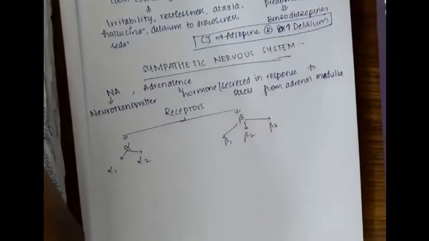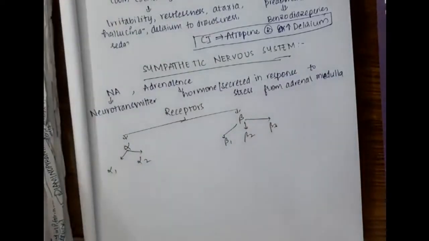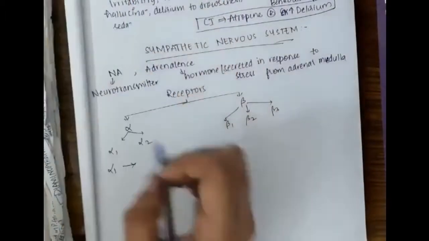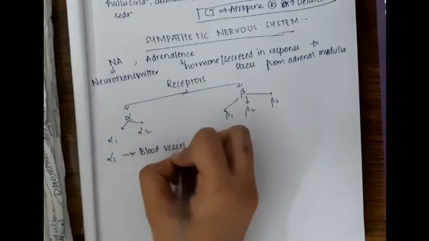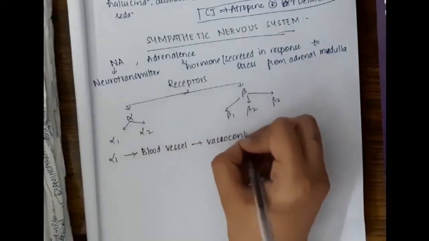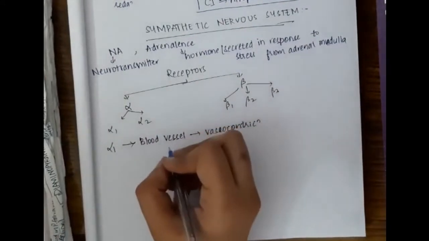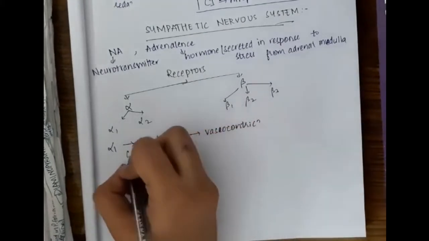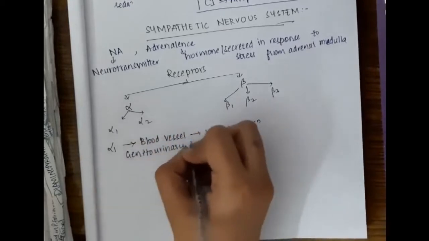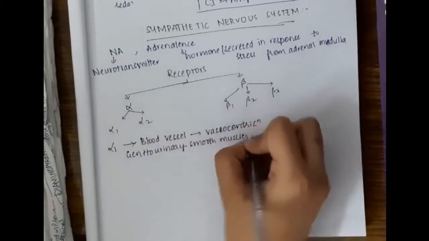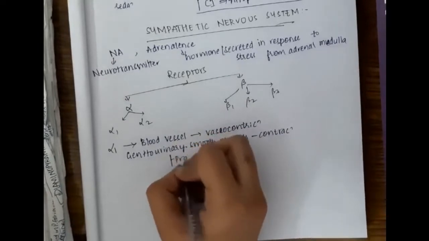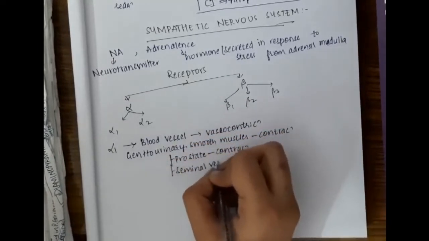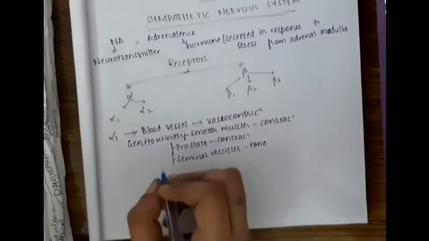Alpha is again alpha 1, alpha 2, and beta is again beta 1, beta 2 and beta 3. Alpha 1 receptor acts on the blood vessels causing vasoconstriction. It also acts on genitourinary smooth muscles, causing contraction. It causes contraction of the prostate. It increases the tone of seminal vesicles.